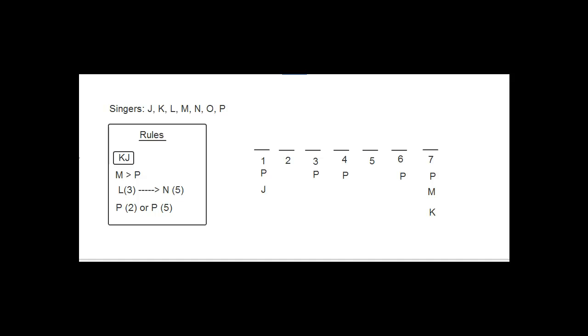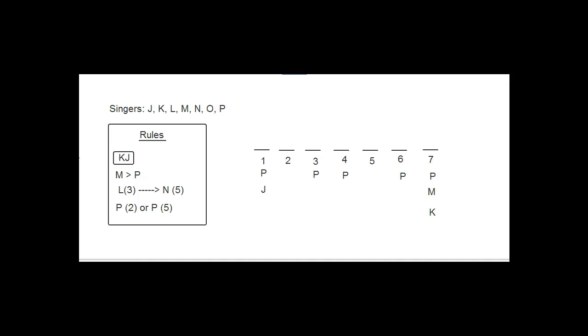Number 6 is a list question, and you just want to take each of the rules, apply it to all of the answer choices, get rid of the answer choices that violate that rule, and then go to the next rule. So, for example, K has to be immediately before J. A checks out, B checks out, C checks out, D does not check out because they have K in third and they don't have J afterwards, so D's out. And on this rule, E also checks out. So we get rid of D.